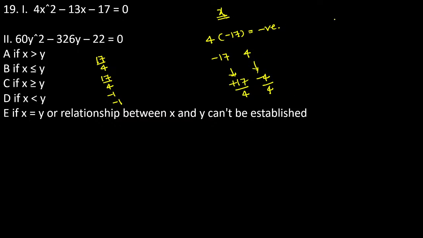Next one, just consider the y values, guys. The y value means 60 into minus of 22. You can see the resultant is negative. We want 326, guys. For 326, you just take this value. See, 22 can be written as 2 into 11. 60 can be written as 15 into 4. Now, which one is better to take? We want 326, that is a larger value. So 15 4s are 60, 11 4s are 44. Just we want to multiply which number is perfect, then you can get the answer.